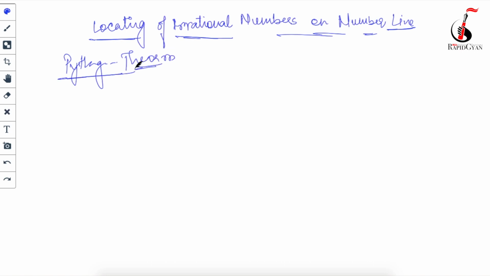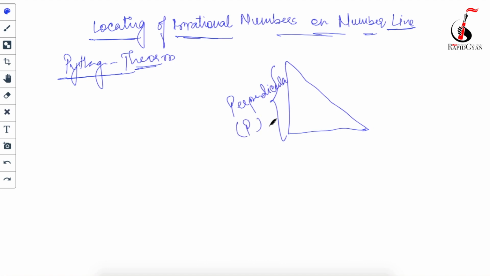I hope all of you know what the Pythagoras theorem is, but anyway, I will just recall. The Pythagoras theorem is applied to a right angle triangle. In this right angle triangle, this is called your perpendicular, which we denote with P. This one is your base, which we denote with B, and this one is your hypotenuse, which we denote with H. As per the Pythagoras theorem, the square of the hypotenuse is equal to the sum of squares of the other two sides, meaning perpendicular square plus base square.